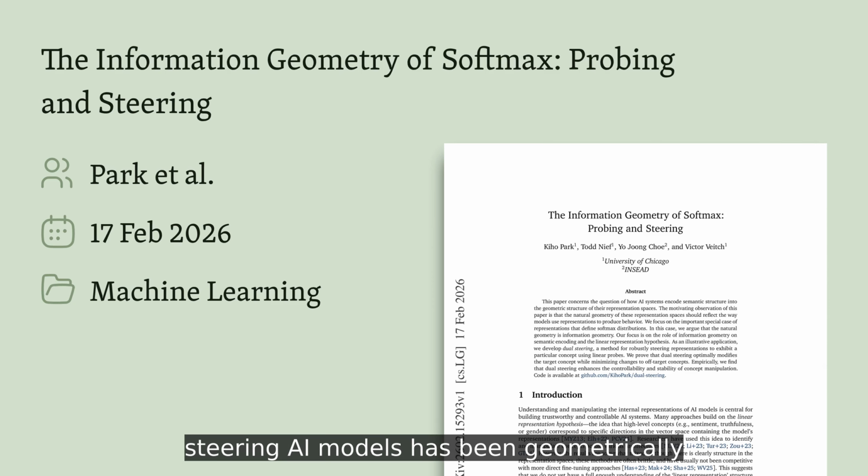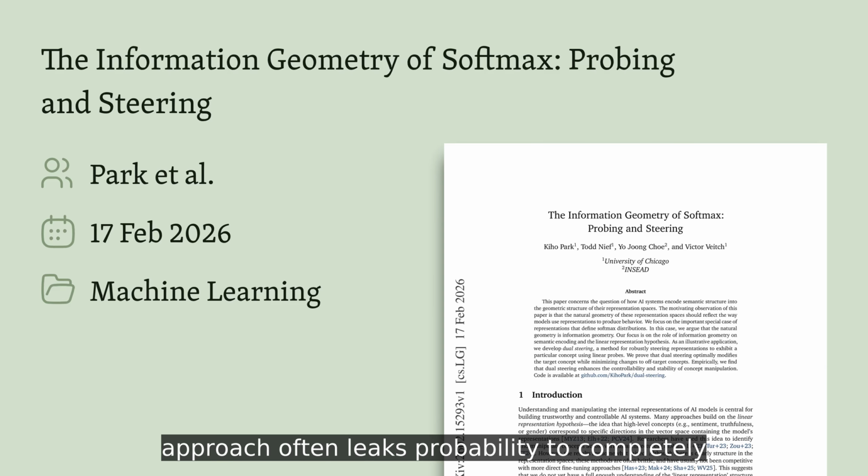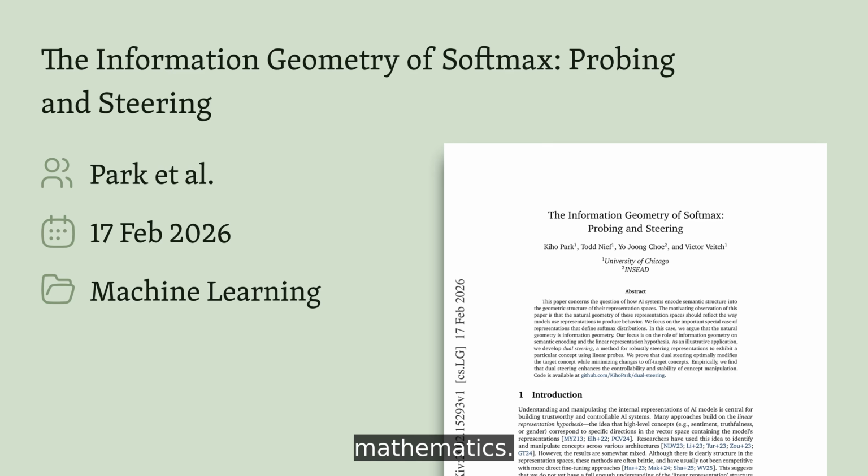What if the way we've been steering AI models has been geometrically wrong from the start? When researchers try to edit a language model to prefer cats over dogs, or shift any concept really, the standard approach often leaks probability to completely unrelated outputs, a brittleness that hints at a deeper mismatch between method and mathematics.